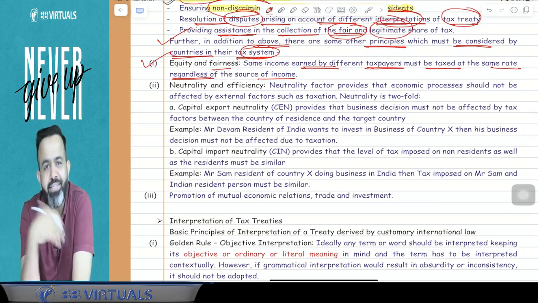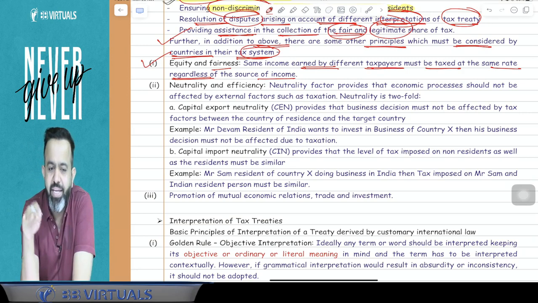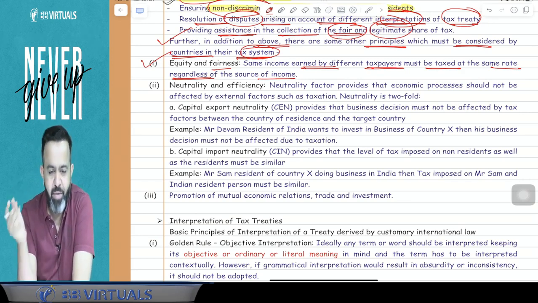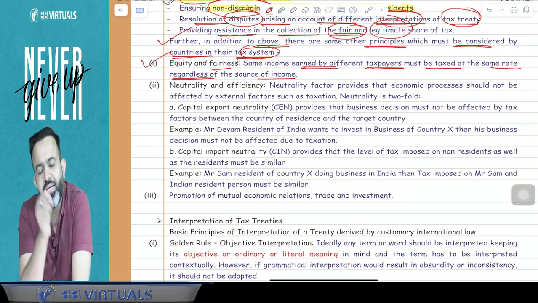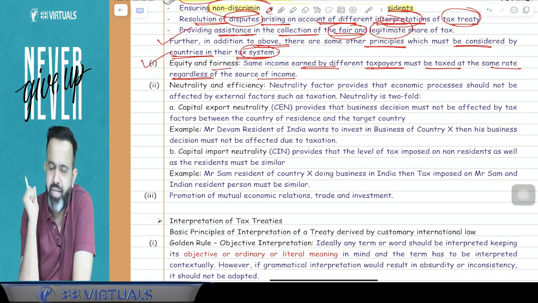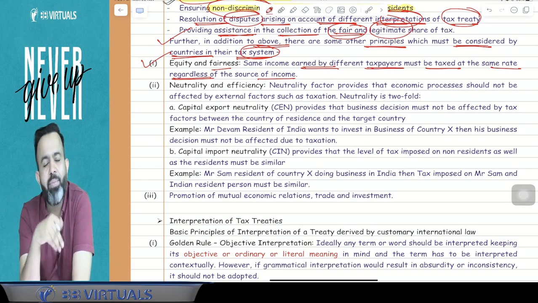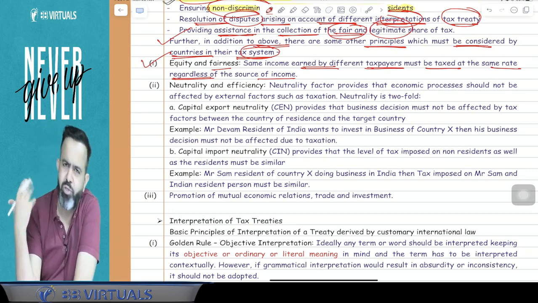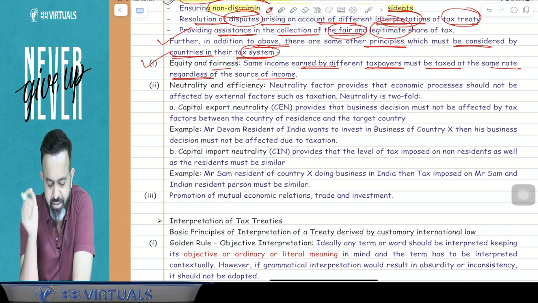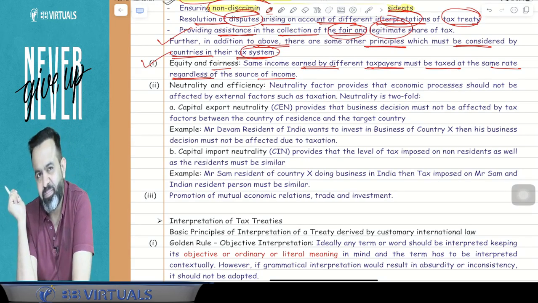Like samanata and samrupta, there should be equity and fairness in the tax system. Suppose for an example there is one type of income, then everyone should pay tax at that rate only. Suppose there is long-term capital gain. On long-term capital gain, if 20% is the tax rate, then for a resident it is 20%, and for a non-resident also it is 20%. That is called equity and fairness.